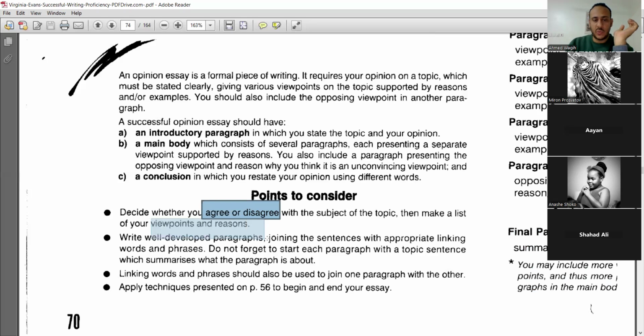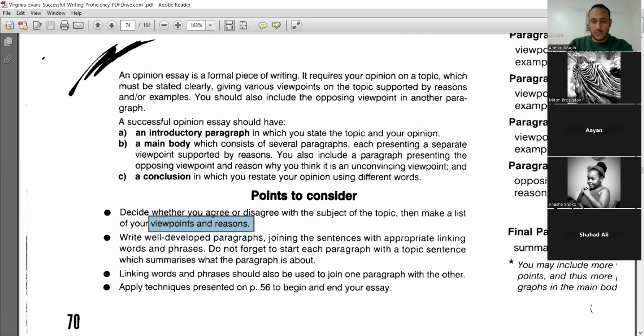Then make a list of viewpoints and reasons. So in the planning box or under the question paper, just make a list of viewpoints and reasons. This will help you a lot. Do you remember the discussion cloak and five lenses? It will help you to generate ideas. And we will have a lesson later about the five lenses and discussion cloak and how to generate ideas for your essay writing. So you need to decide your viewpoints and reasons.